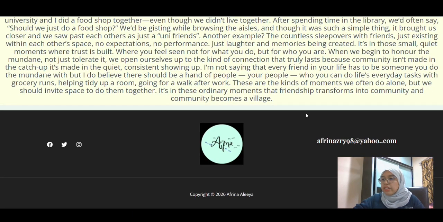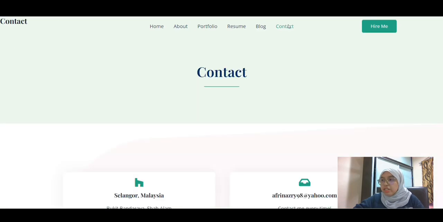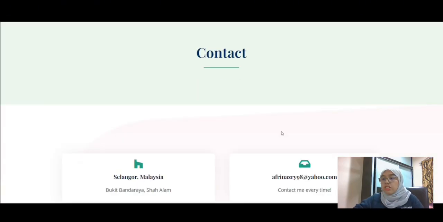Okay, so moving on to the last part, which is the contact page. On top of it, I've got my general location, which is Bukit Merah, Shah Alam, Selangor, Malaysia. This is to ensure that anyone who wants me to join their internship knows I'm based in Selangor. Also right beside that, I put my email again to make sure they can contact me.